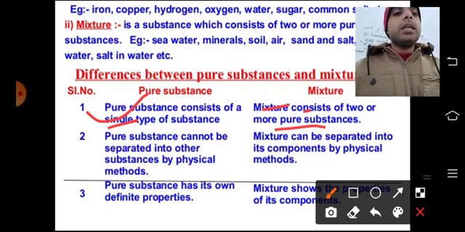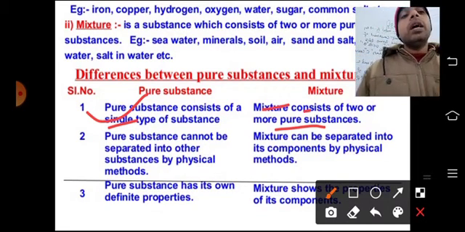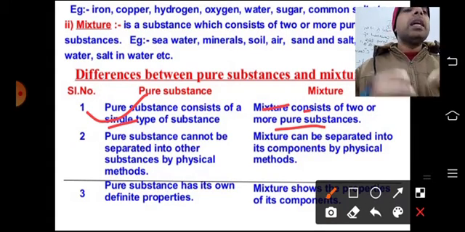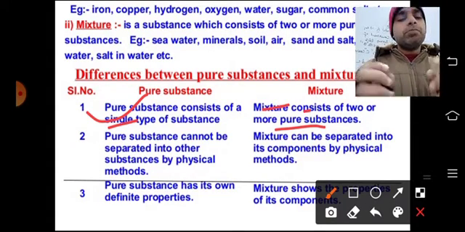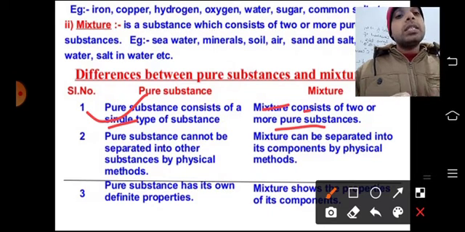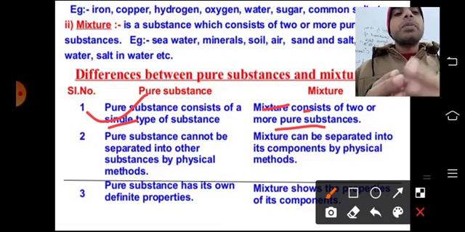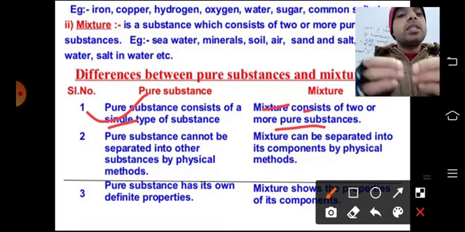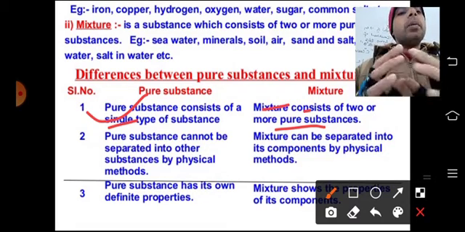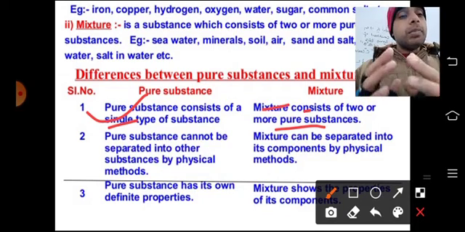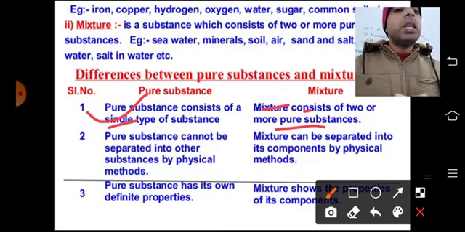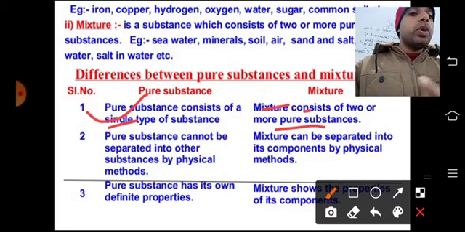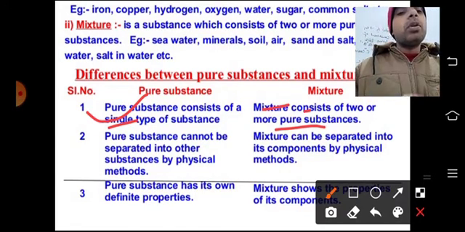Yes, there are some methods by which you can break down the constituents of water into hydrogen and oxygen. That is the chemical method. Yes, a pure substance can be broken into its essential constituents, that is hydrogen and oxygen, by chemical changes, by a chemical method, but not by physical methods. Now here you can see that a mixture can be separated into its components by a physical method. Yes, take an example of sand plus water.